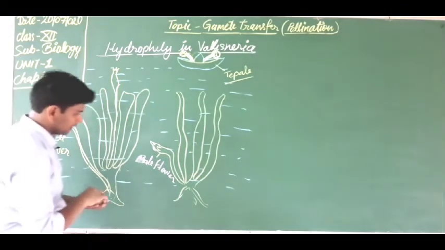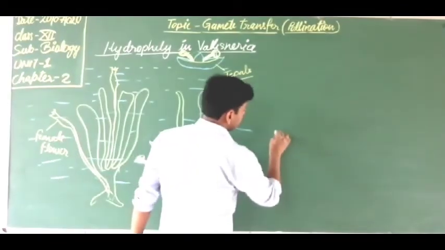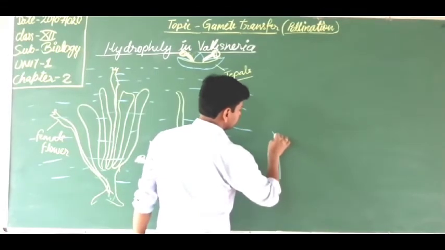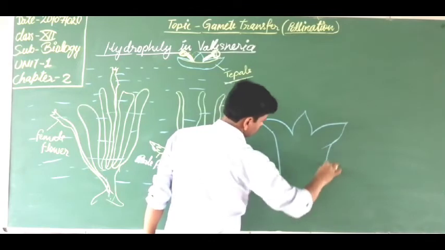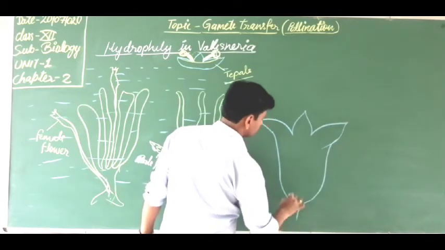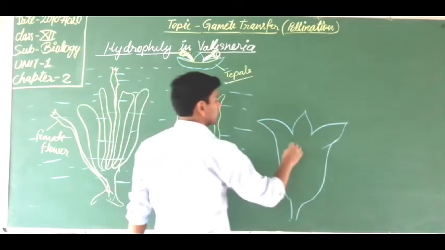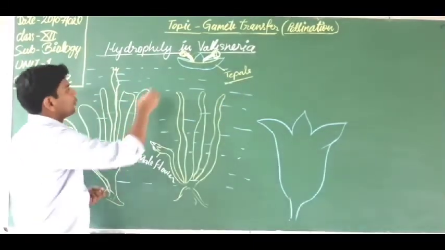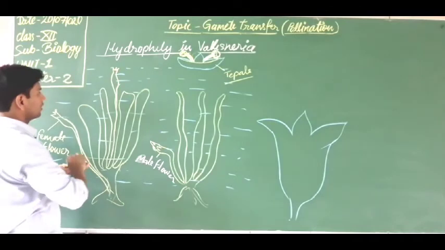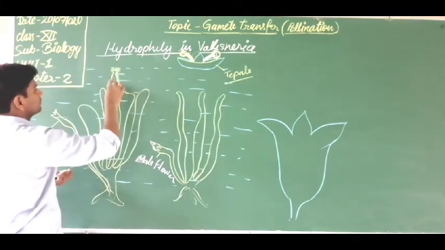The stigma of the female plant looks like this one. Here this is the stigma. I am also magnifying this one.